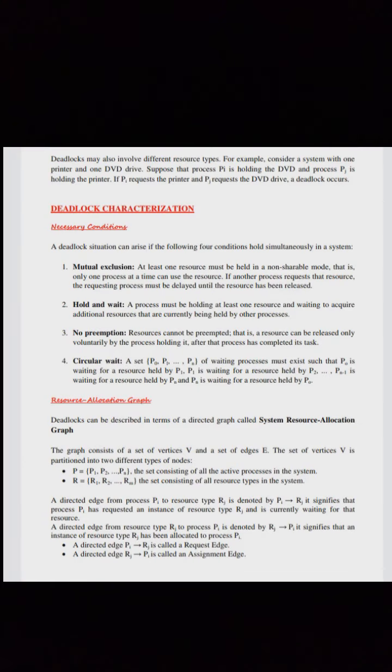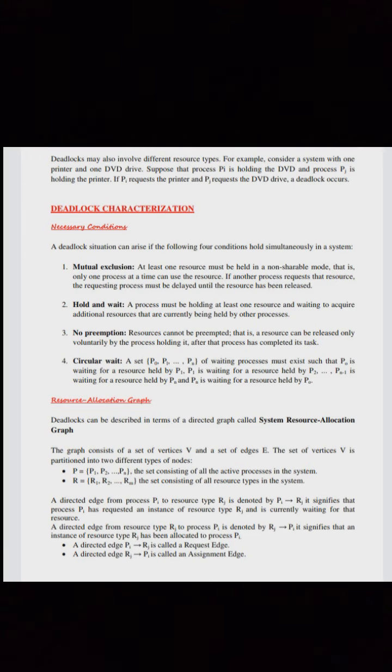Deadlocks may also involve different resource types. For example, consider a system with one printer and one DVD drive. Suppose that process PA is holding the DVD and process PJ is holding the printer. If PA requests the printer and PJ requests the DVD drive, a deadlock occurs.